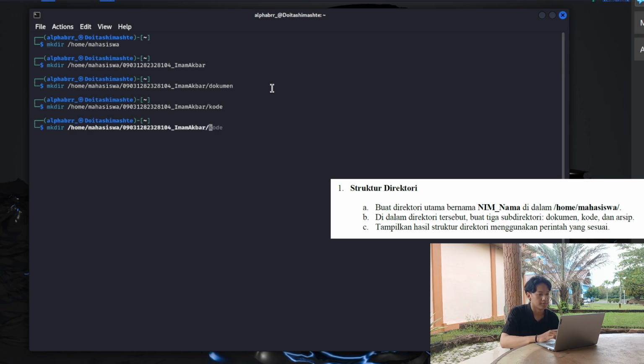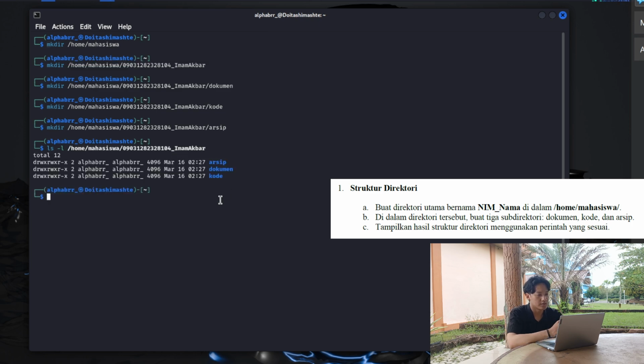Okay, the second point was complete in the first task. Okay, right, let's move on to the third point, which was to show the inside of the directory. So just type ls -l and enter. Alright, I think the first task is complete.